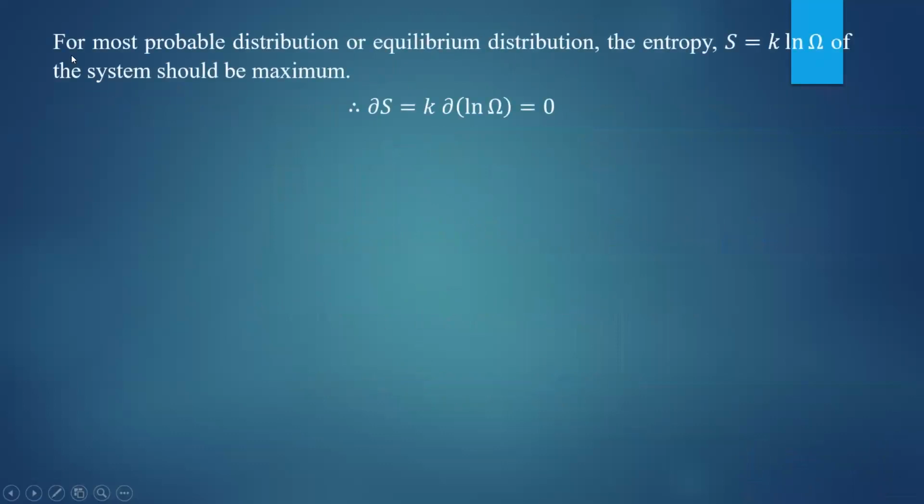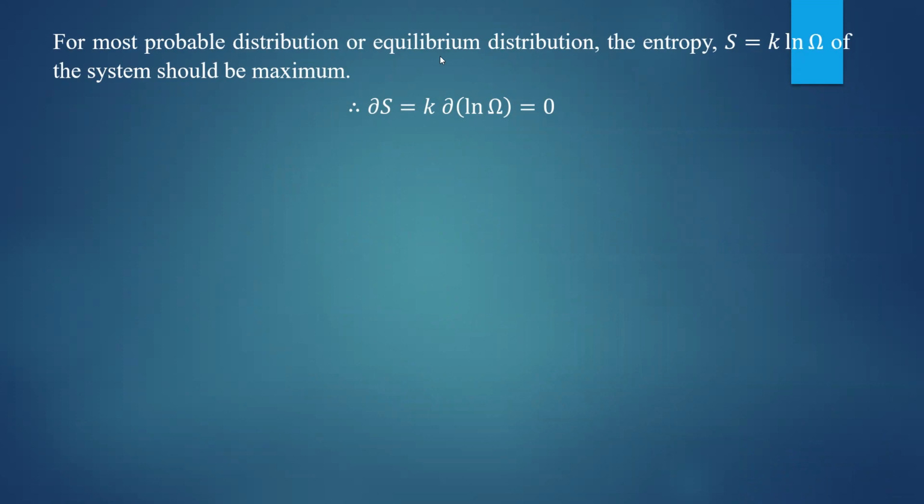Now you use the Boltzmann's theorem. So for most probable distribution or for the equilibrium distribution, the entropy of the system S should be equal to k ln omega, and it should be maximum. So for equilibrium distribution, what will happen?